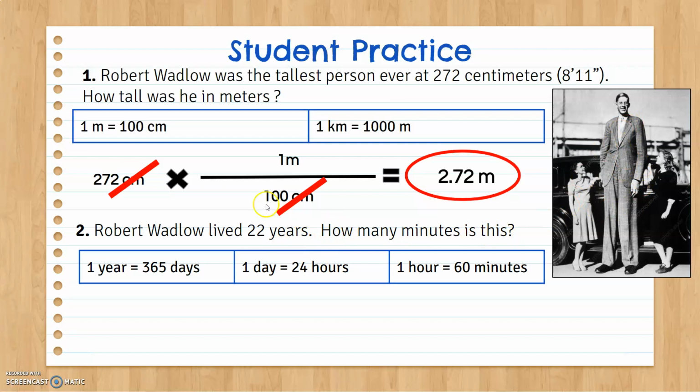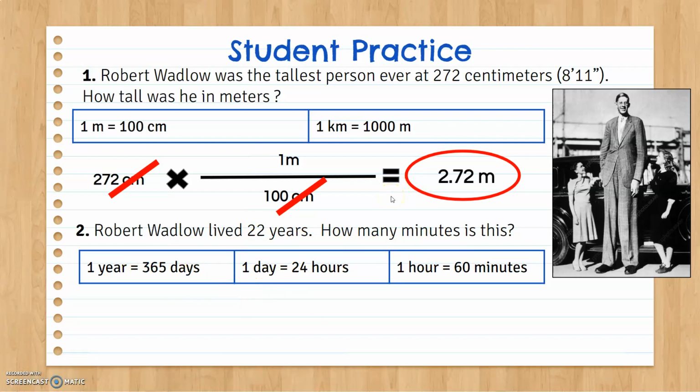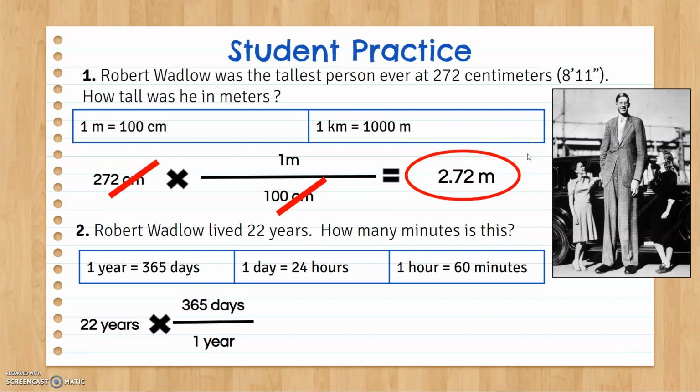But anyway, we've got to go from 22 years and we've got to get to minutes. So we can only use these conversion factors, right? We're not looking this up on the internet because I don't really care about the answer, I care about the process. So we're going to start with that 22 years. All right, so 22 years, and then I'm going to get rid of years. So 1 year is 365 days, so years at the bottom, so they'll cancel.